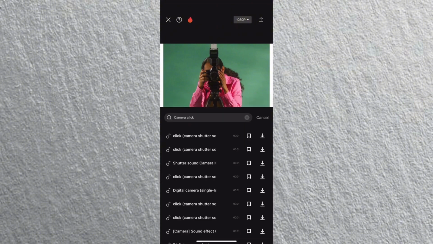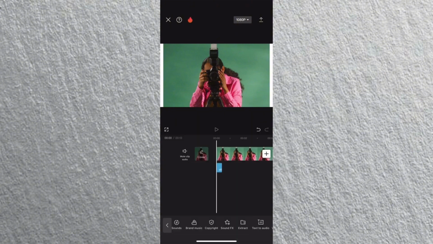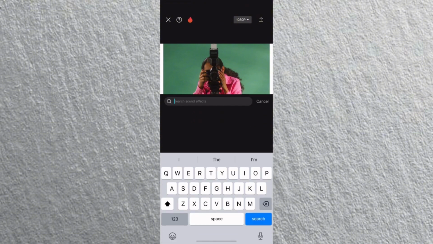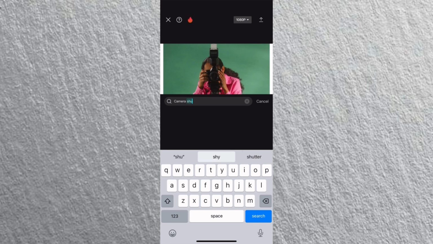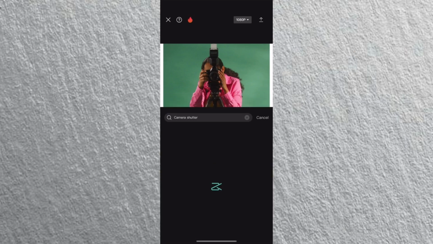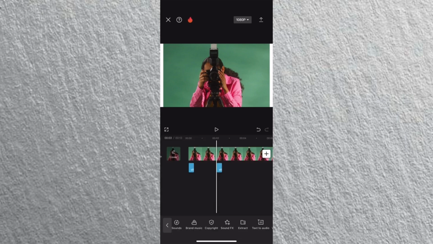Once it pops up, tap on the download button next to the sound effect. Preview it and then tap on the plus icon next to it to add it to your video. Next, drag the player to another position and add the sound effect. Repeat this process one more time.